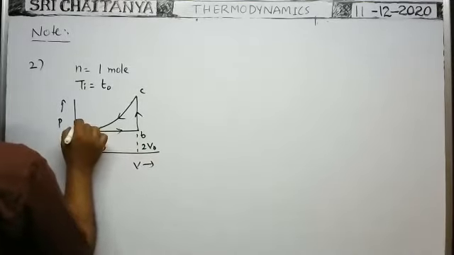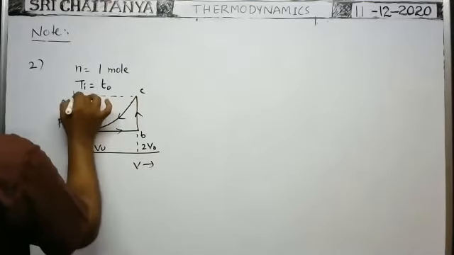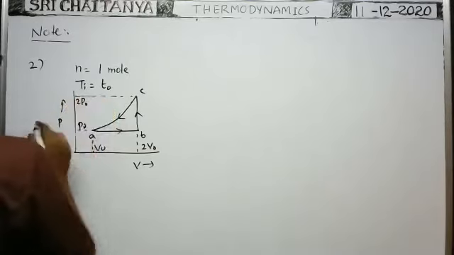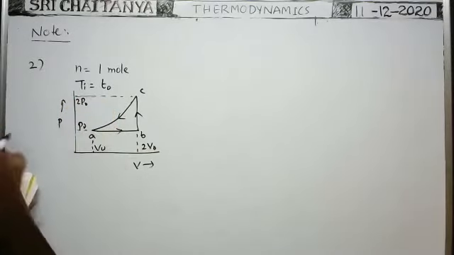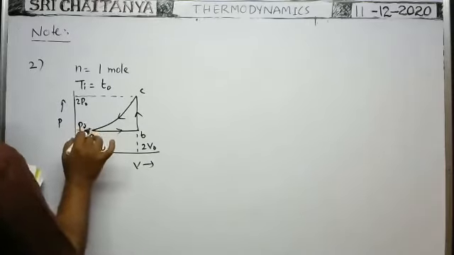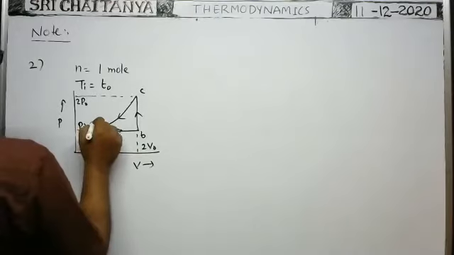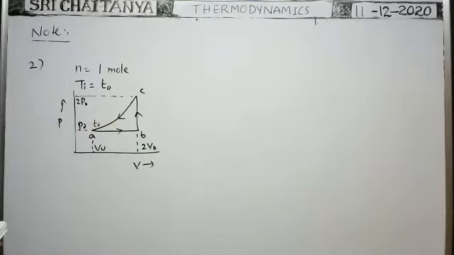Here the pressure is P0, and at this point the pressure is 2P0. The state changes start from point A, so at point A the temperature is given as T0.